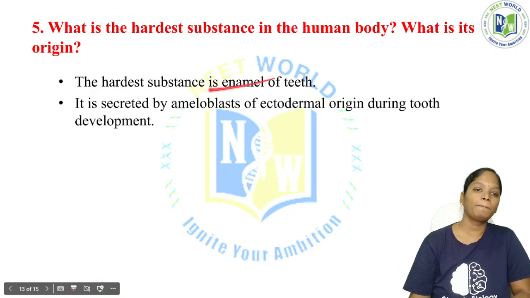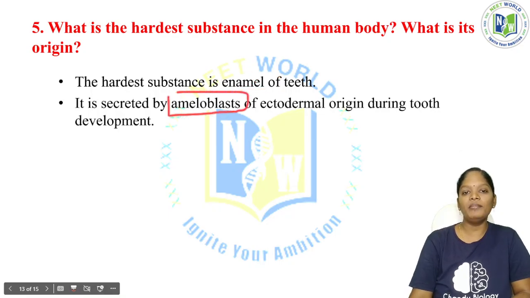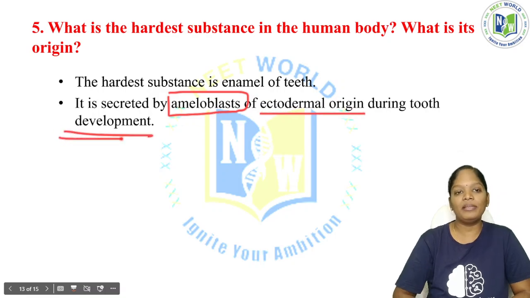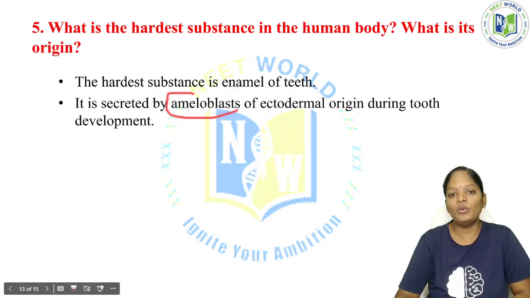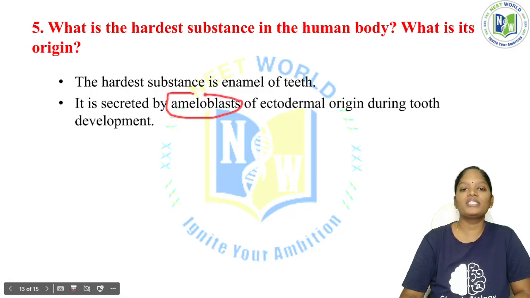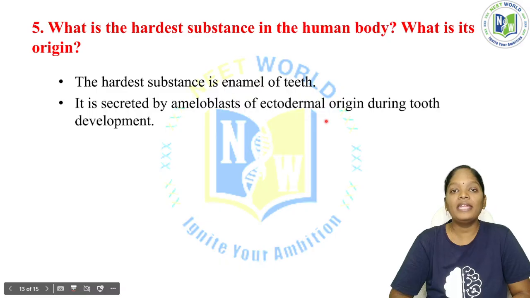Now, how is this enamel secreted? This enamel is secreted by ameloblasts of ectodermal origin during tooth development. See here, this harder substance, the enamel, is secreted by the ameloblasts. These ameloblasts are present in the ectoderm, which means they are of ectodermal origin.